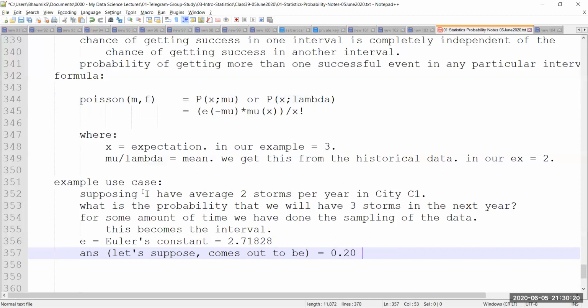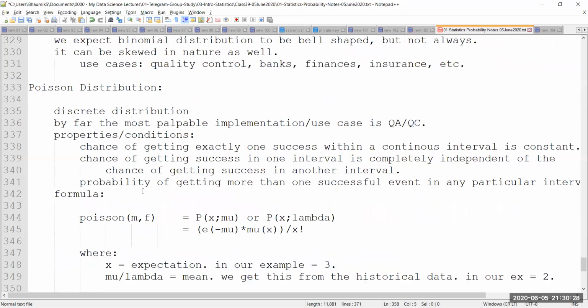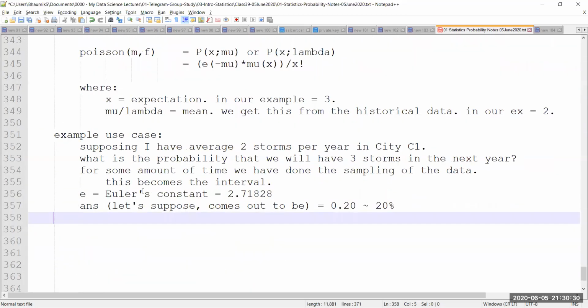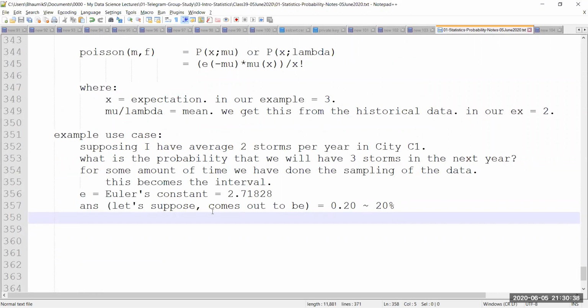If it comes out to be 0.20, then it means I have a 20% chance that there will be 3 storms. Now, as a government organization, I'm going to decide whether a 20% chance is really going to cause a problem for me or not. If it is really going to be a problem, then I'll have to create the infrastructure which is required to take care of this situation. So this is one example which I can take. There are many more examples, but this is one of them.